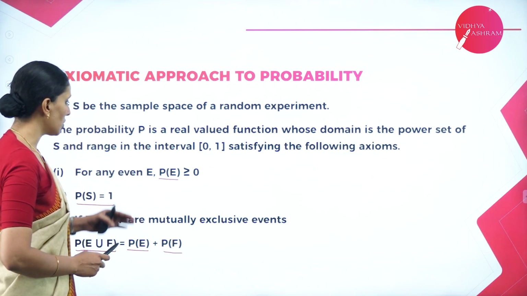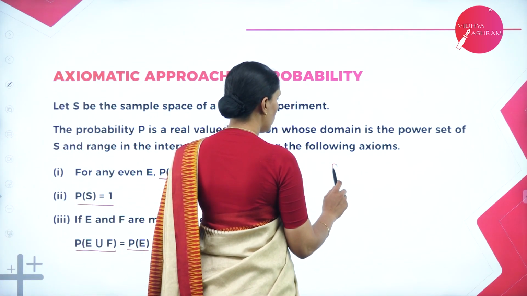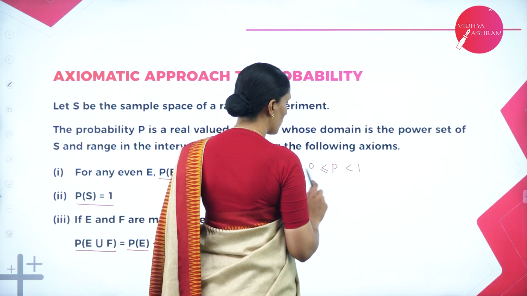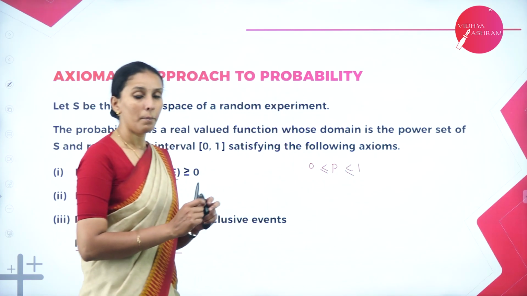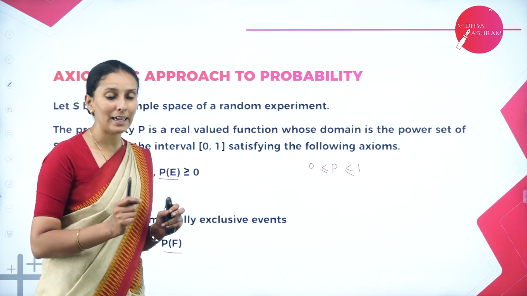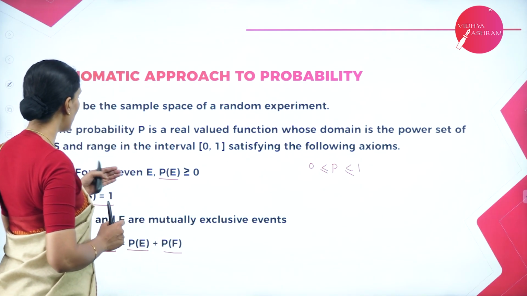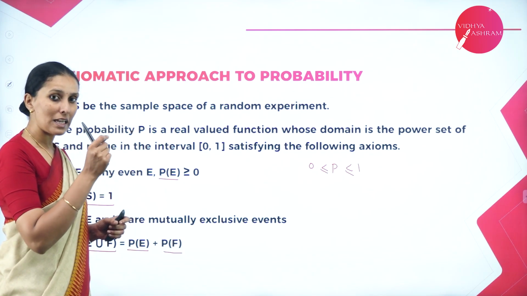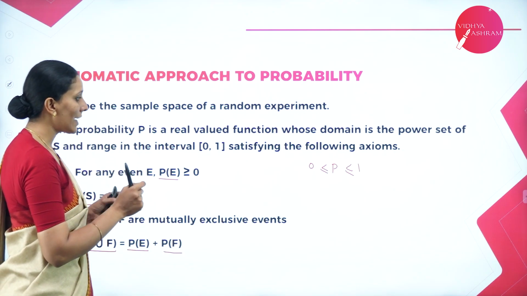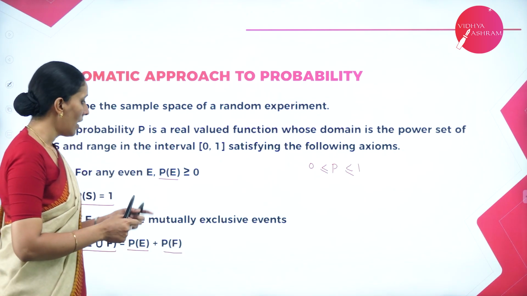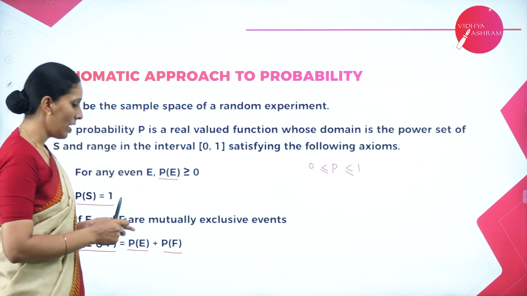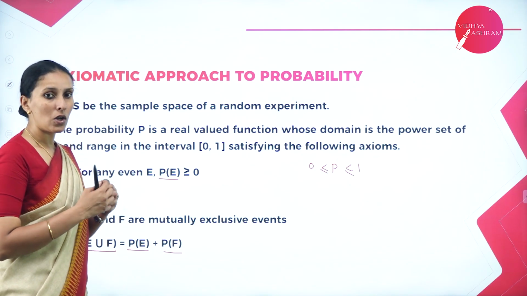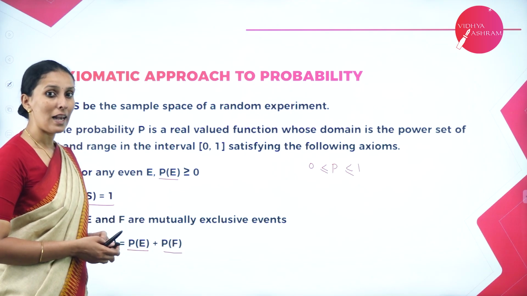So from these definitions, we can say the probability value always lies between 0 and 1. It can be equal to 0 or it can be equal to 1, but the value of the probability cannot exceed 1. So clearly from the definitions here, the probability value of any event will always lie between 0 and 1, and 0 is for the impossible event and 1 is for the sample space, that is, for the sure event. All the remaining probabilities will have values less than 1.